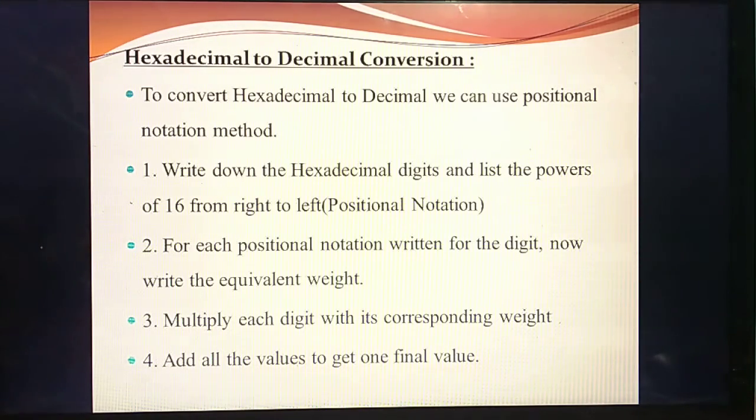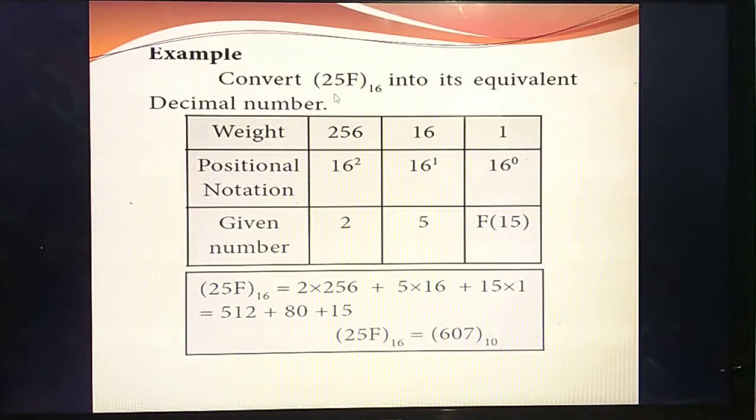First you should write the given number, then write the positional weight, then you should write the power raised to 16. Then you should add the values. Understand? So see this example, convert 25F6. The given number is a hexadecimal, into the equivalent decimal number. First you should write the value. So what's the given number? 25. What's the value of F? F means 15. So you should write 15.